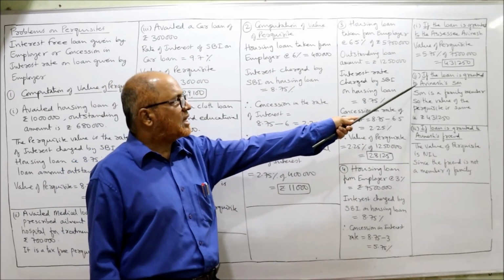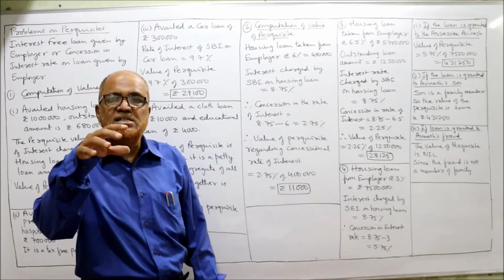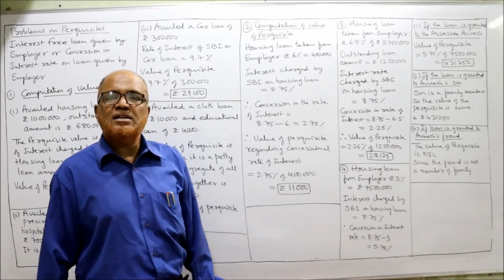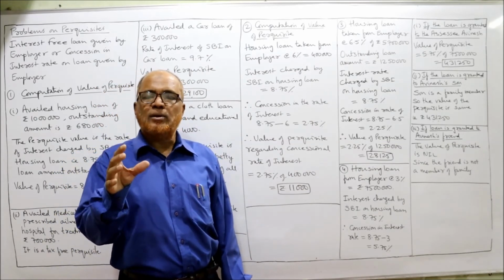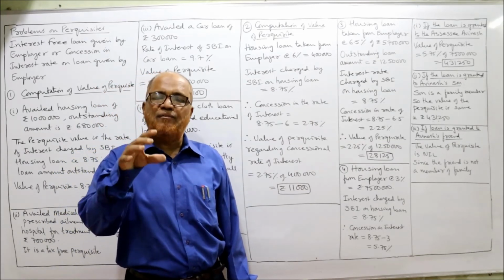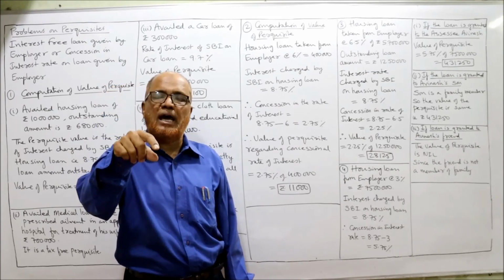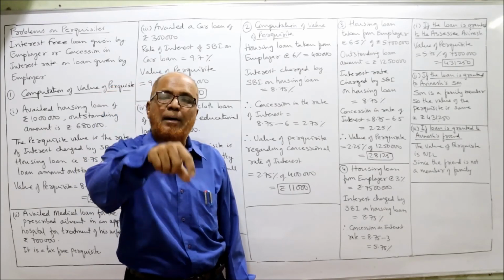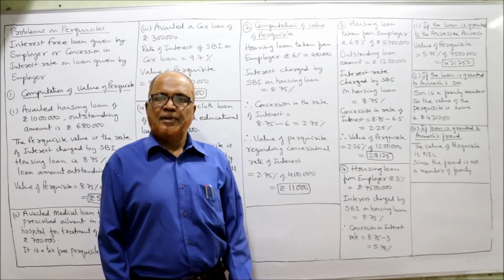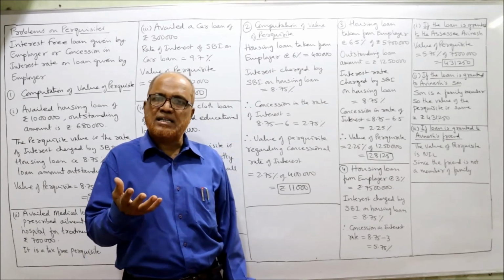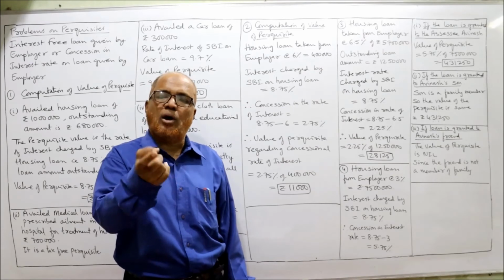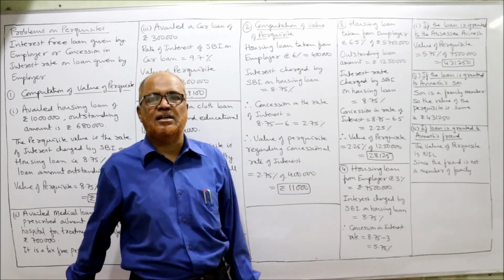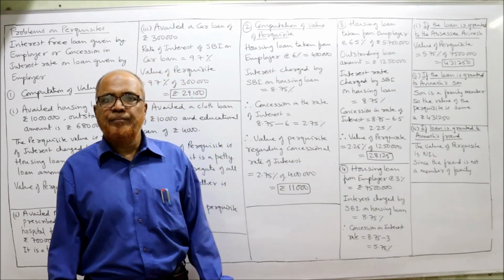Second, if the loan is granted to Avinash's son, Avinash's son is a family member. The Income Tax Act has given that the perquisite is taxable if the benefit is given either to the employee or the family member. The perquisite is taxable if the benefit is given not only to the employee but also to the family member of the employee.